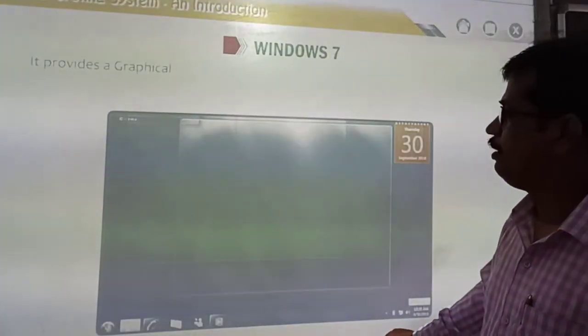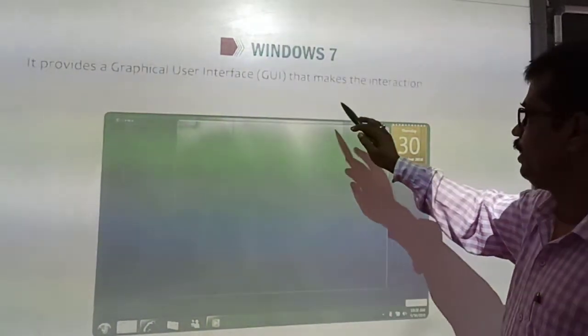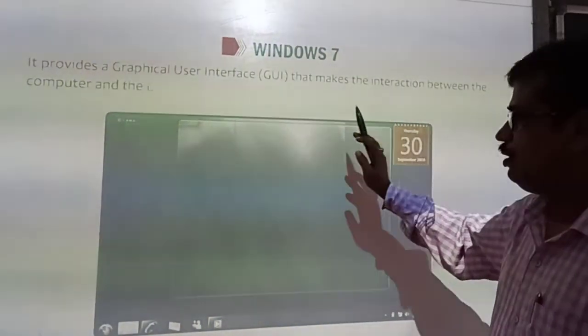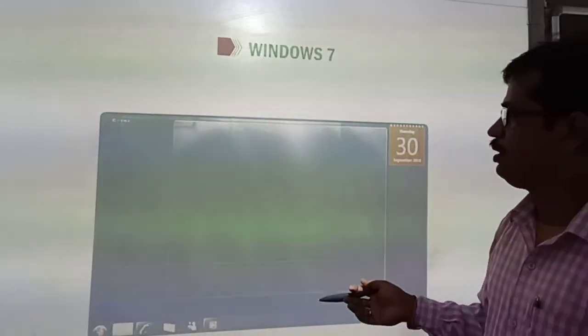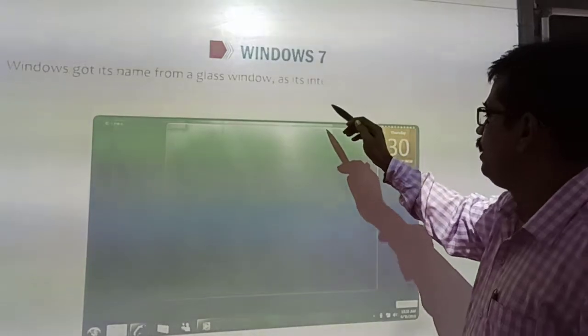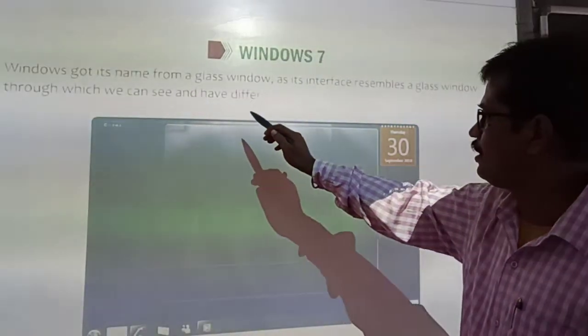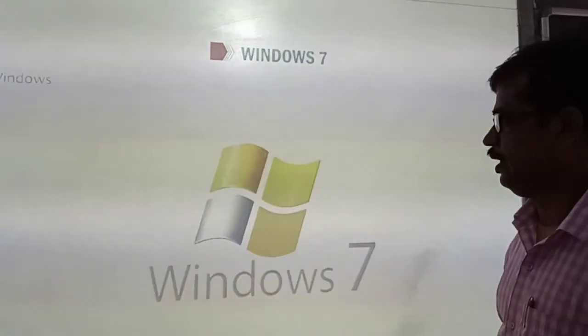Let's see once again. It provides a graphical user interface. Already you know. Now why is it called Windows? Windows got its name from a glass window, as its interface resembles a glass window through which we can see and have different views. That is why.